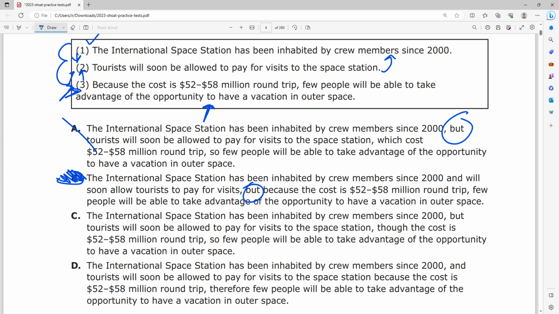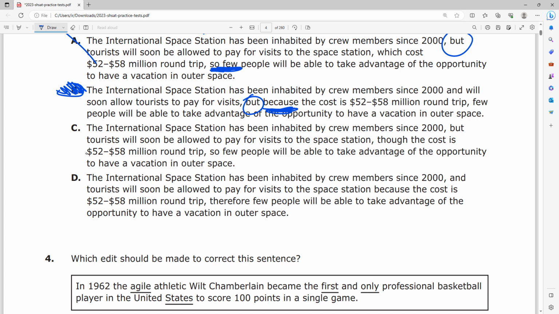It's really the cost that is limiting the amount of tourists. With choice A, the "so" really does a poor job, and "because" does a really good job at explaining why few people will be allowed on. Choices C and D: The International Space Station has been inhabited by crew since 2000, but tourists will soon be allowed to pay for visits to the space station. Though the cost is 52 to 58 million dollars round trip, so few people will be able to take advantage of the opportunity to have a vacation in outer space.